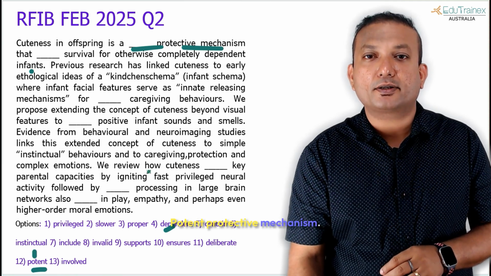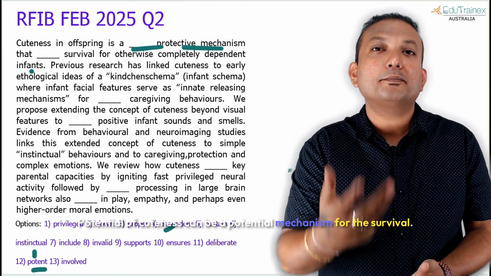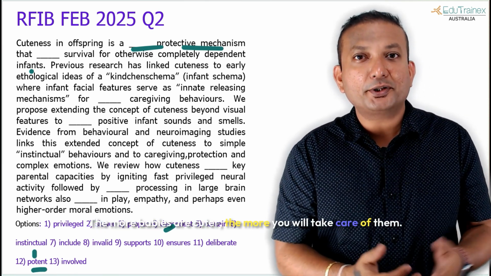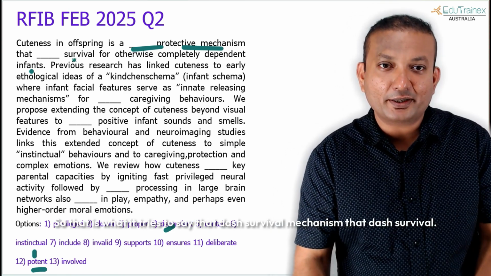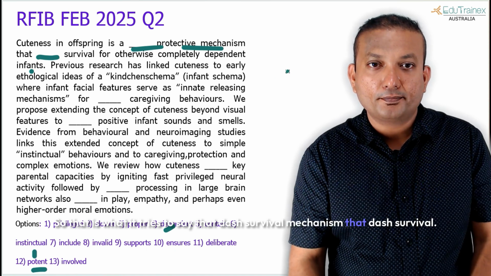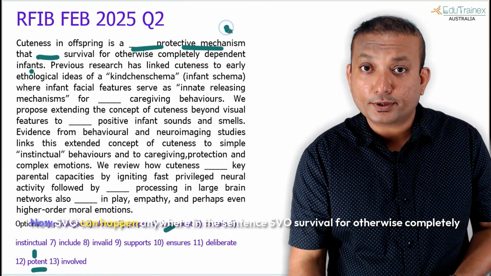This is the first answer. Potent protective mechanism. The potential of cuteness can be a potent mechanism for survival. The more cute the babies are, the more you will take care of them. So that's what it tries to say. That dash survival mechanism, that dash survival. Now this is the subject over here.